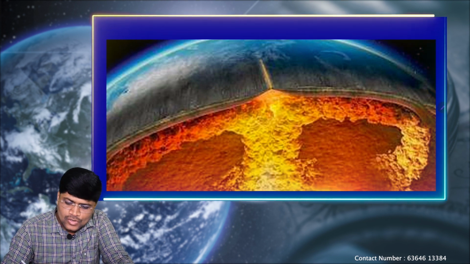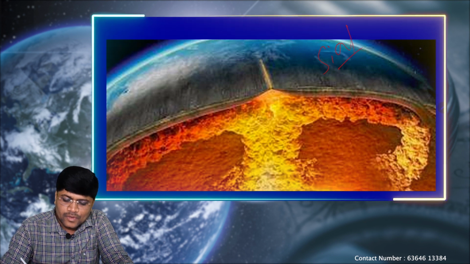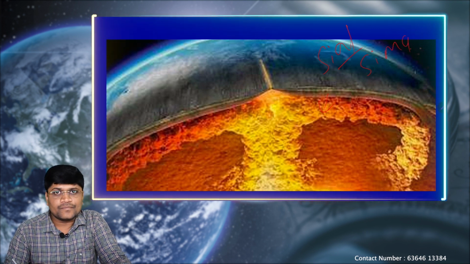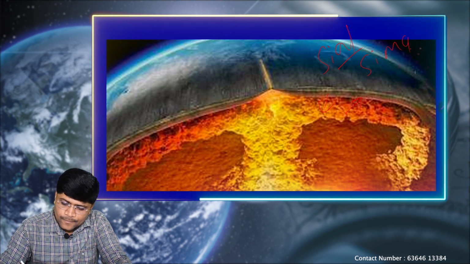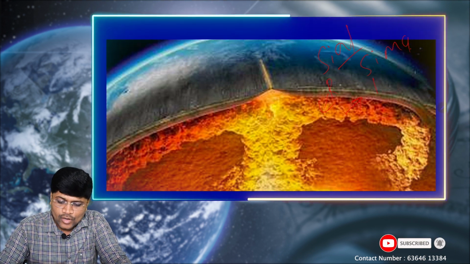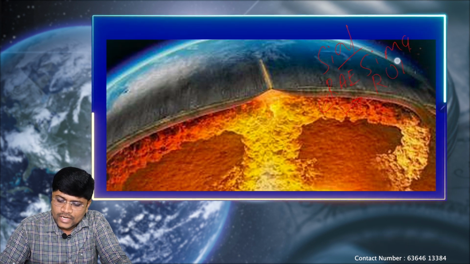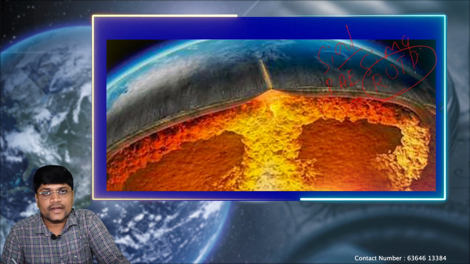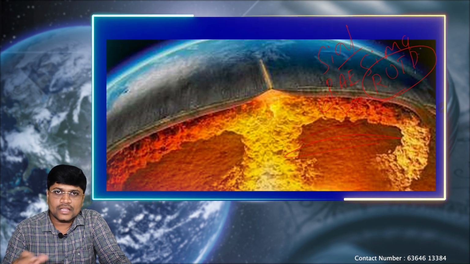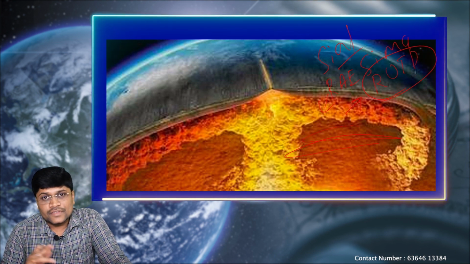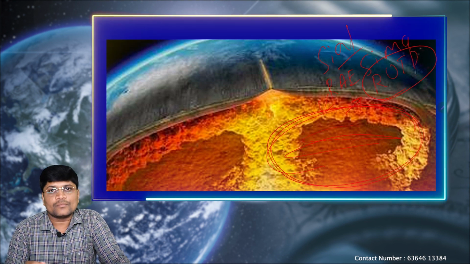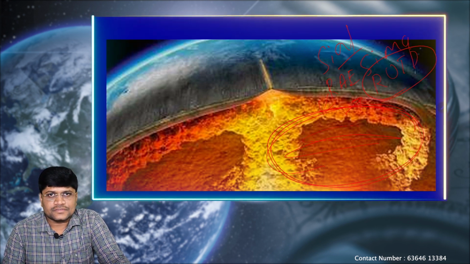Okay. So within the crust, we know that the Earth's crust is made up of silicon and aluminum, and the oceanic crust is rich with silicon and magnesium. As it is very close to the mantle portion, even the Earth's mantle portion is also rich with silicon and magnesium content. It is also rich with radioactive elements like radium, uranium, thorium and plutonium. What is the importance of these radioactive elements? They are found in this mantle portion region. Because of the excess temperature, they melt and release again excess heat. Because of their excess heat only, this semi-solid asthenosphere is constantly in motion, which we call the convectional currents.